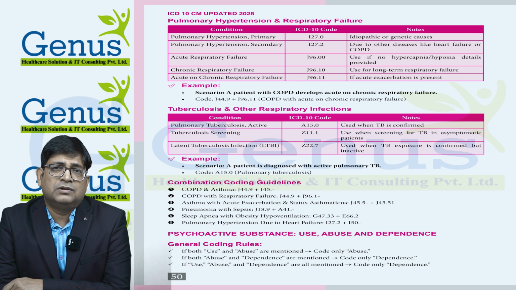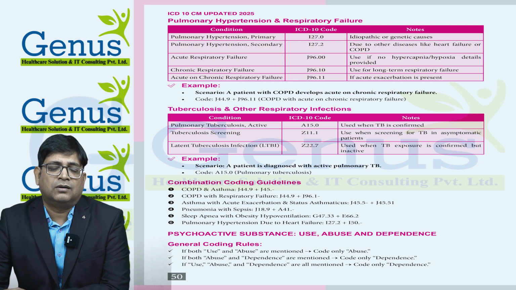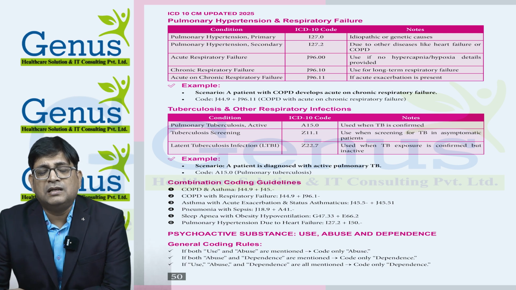If the physician documents use and abuse, then we only need to provide the code for abuse. And use we can only code if there is no abuse or dependence mentioned in the medical record. So the sequence we need to remember: if use, abuse and dependence are all there, we only provide the code for dependence. If use and abuse are there, then we provide the code for abuse.